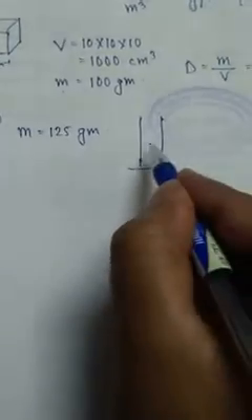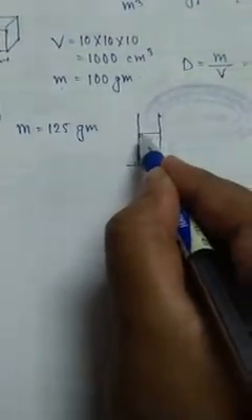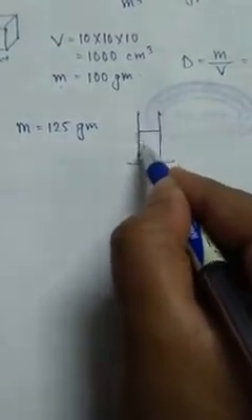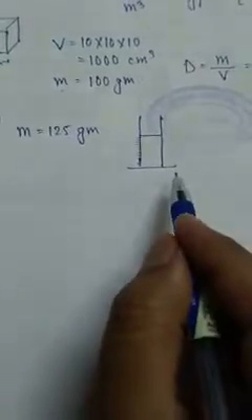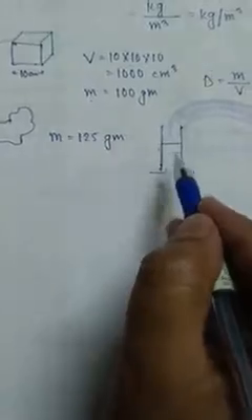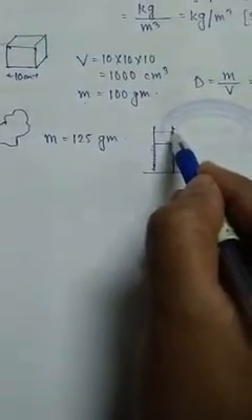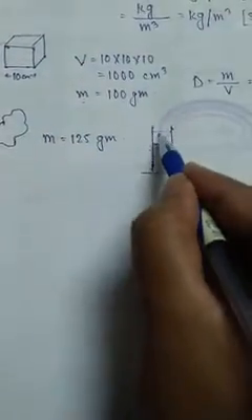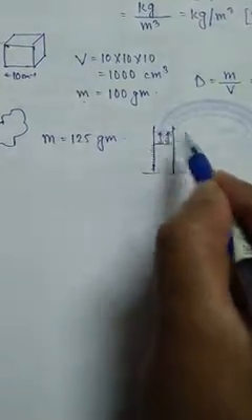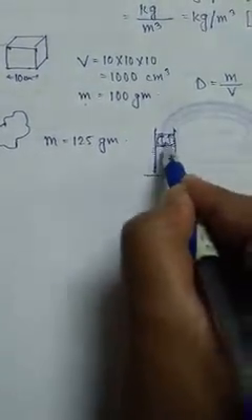So you just have to take some water, let's say up to this extent, there is some scale given here. Now just put the stone chip in it. The water will rise up, and this water must have some volume, and this volume must be equal to the volume of this stone chip.